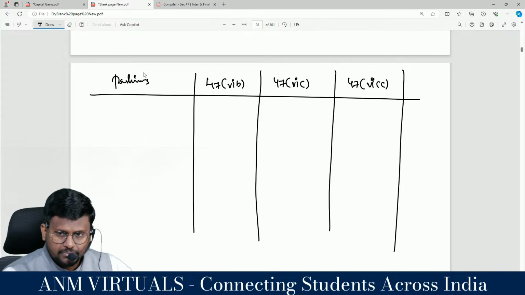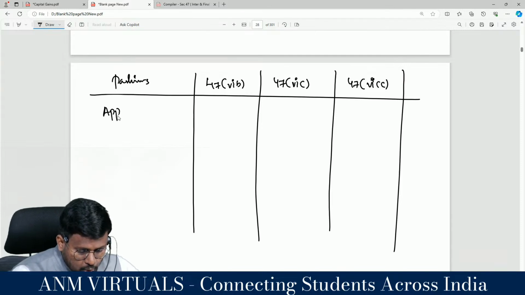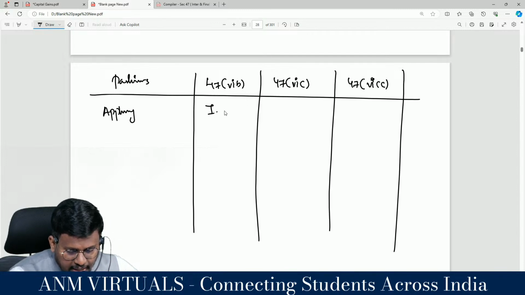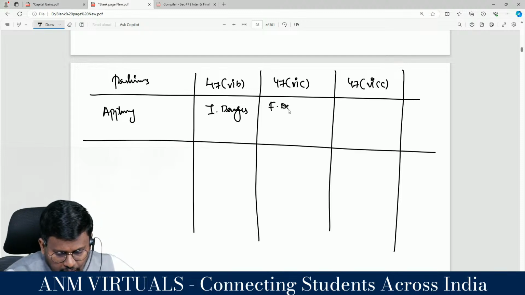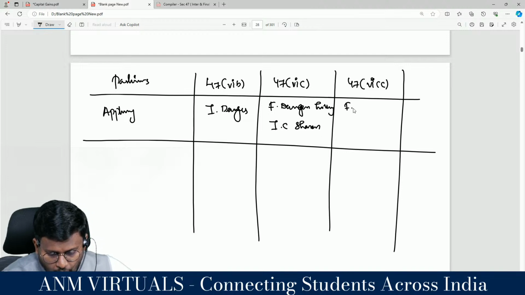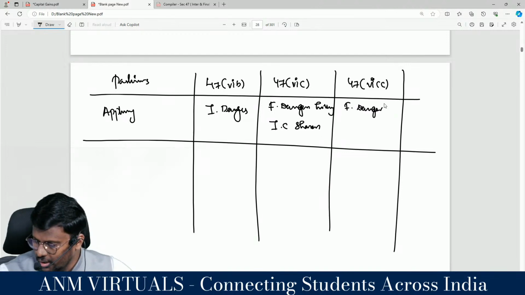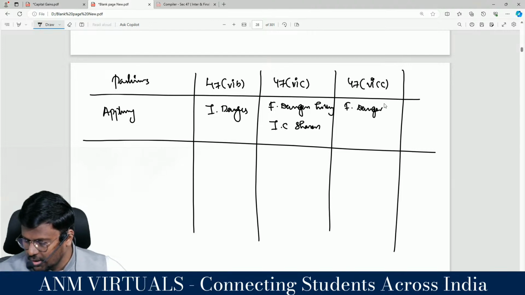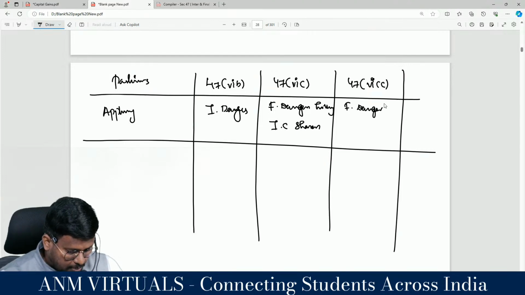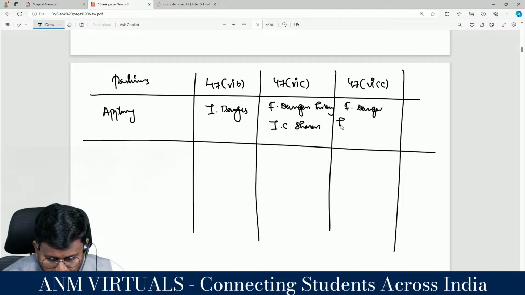So the particulars, number one is applicability. This is the Indian demerger. This is the foreign demerger holding Indian company shares. In the foreign demerger holding foreign company shares. Clear? Okay.